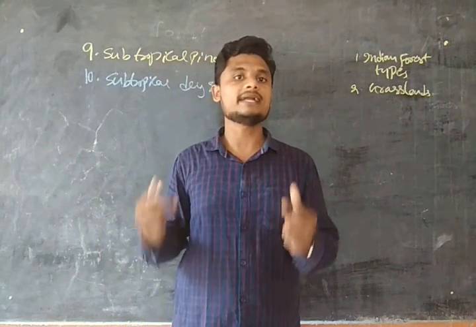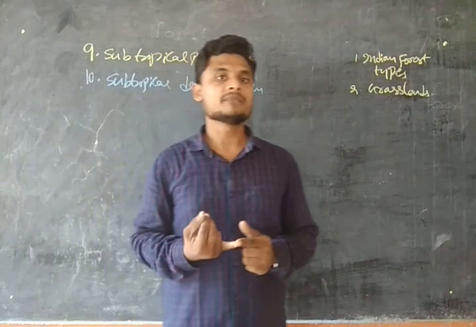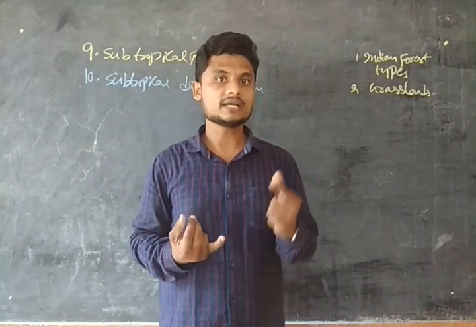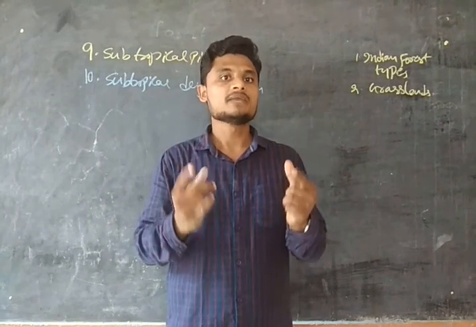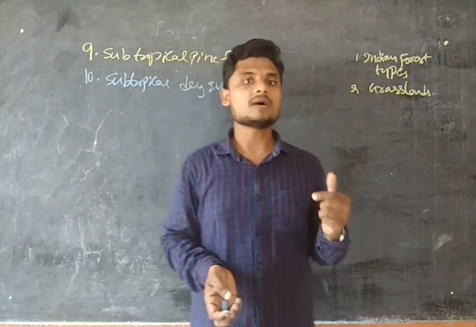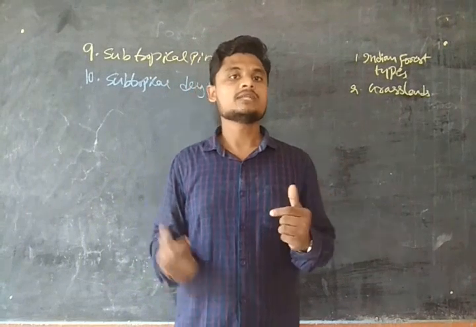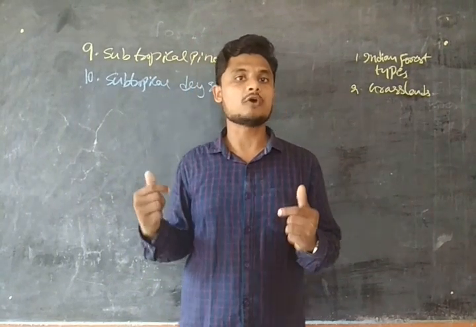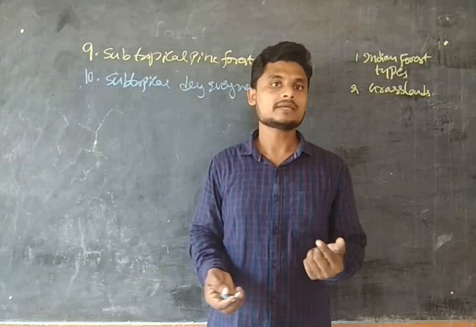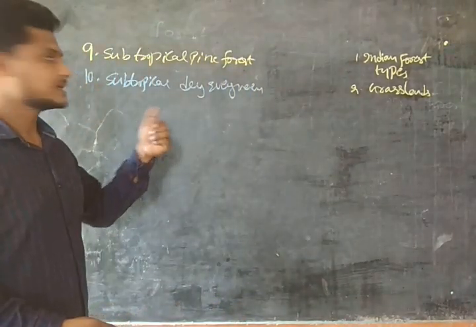The leaves are shiny, and they have cold winters. The place where this type of forest is found is the Shivaliks. So this is about the subtropical dry evergreen forest.